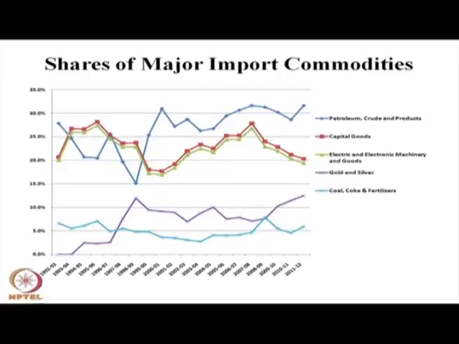Among them, nearly 30 to 33% of the import basket is petroleum import, which is inelastic in nature and quite essential for the survival of the country. And because of this, a significant part of our export earnings is being spent on the import of petroleum, crude oil and petrols.